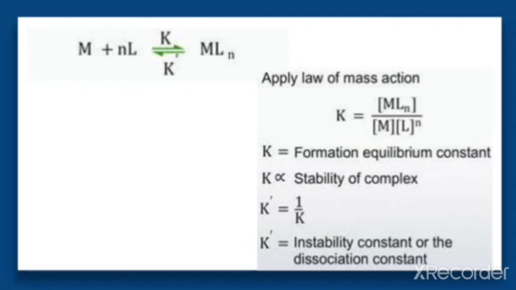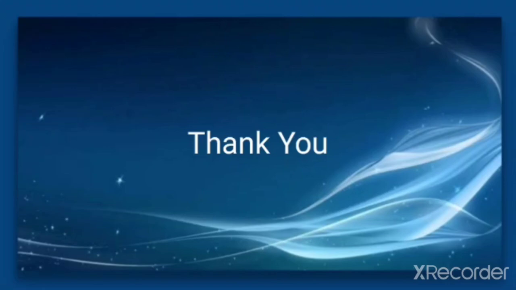So depending upon these, if the value of K is higher, we can say that the complex formed will be more stable. So the stability of complexes, that is coordination compounds in solution, can be explained on the basis of the degree of association between the metal ion and the ligands involved in the state of equilibrium. So this is the explanation for the stability of coordination compounds in solution.